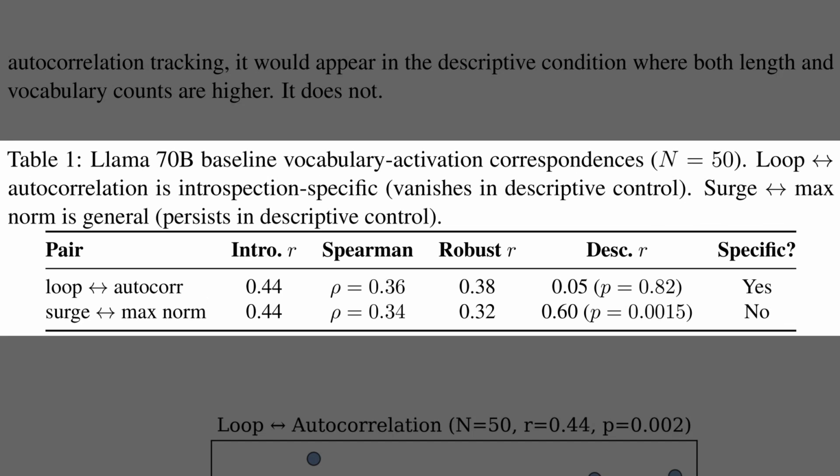So, after pinpointing the location in Figure 4, Table 1 now addresses the core question. Does this vocabulary actually reflect internal states? The table compares two vocabulary metric pairs in Llama 70B. In the first row, we see the word loop tested against activation autocorrelation. Under the introspection column, there is a clear correlation of 0.44, meaning the model says loop when its internal signals repeat. But crucially, in the descriptive column, this drops to 0.05. This confirms the effect is specific to self-reference. In contrast, the second row shows that surge tracks intensity in both contexts, which is just a general semantic association.